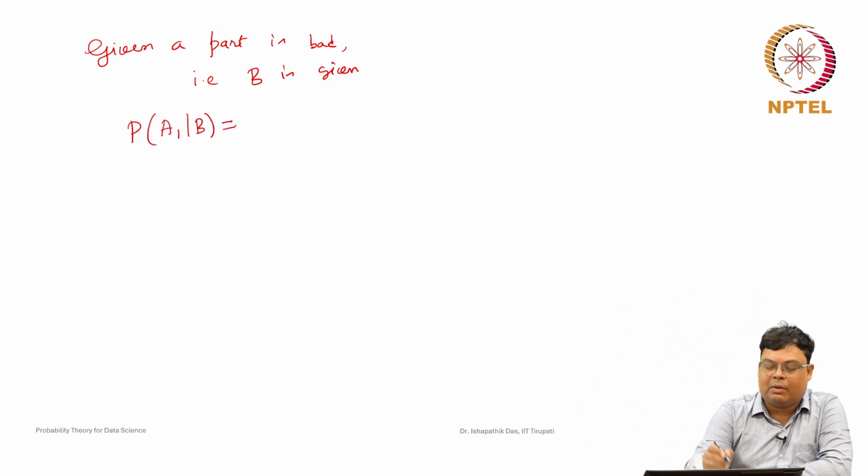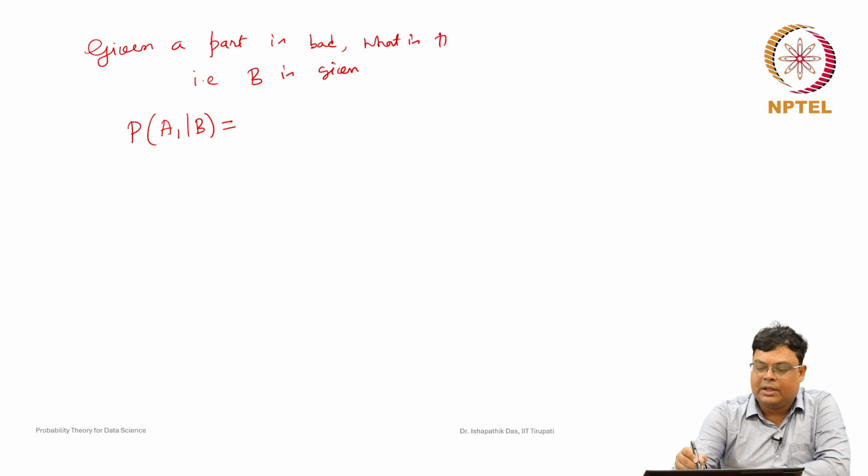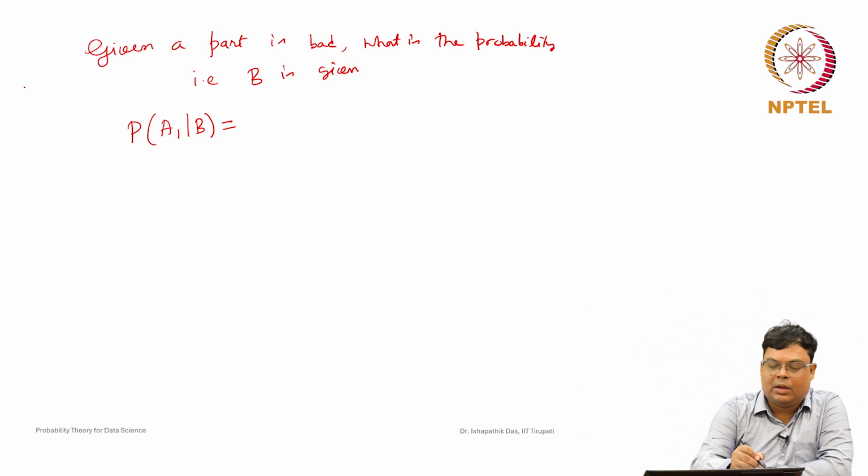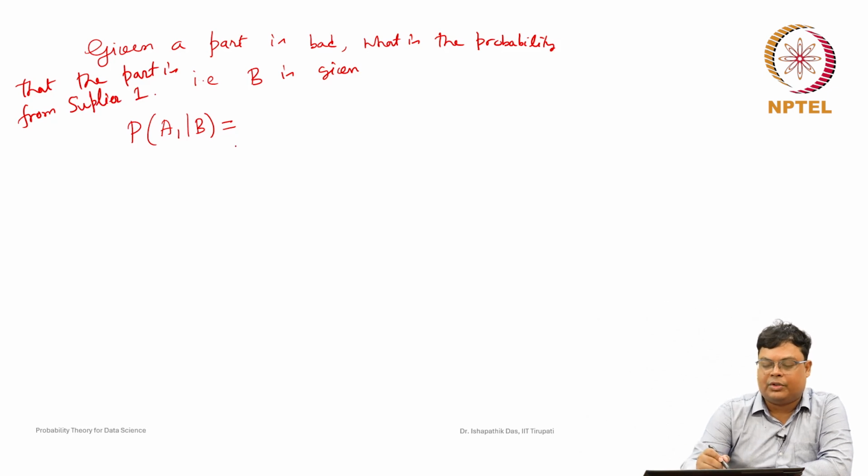So, given a part is bad, what is the probability that the part is from supplier 1?